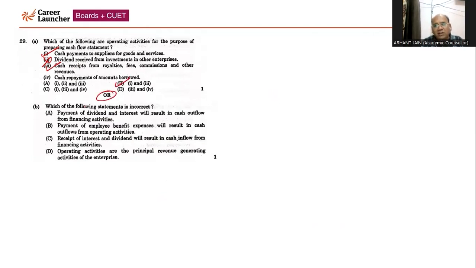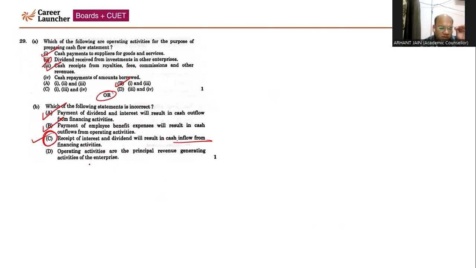This question has an internal choice. Now, with respect to part B, which of the following statements is incorrect? Payment of dividend and interest will result in cash outflow under financing. Yes, correct. Payment of employee benefit expenses will result in cash outflow from operating. Correct. Receipt of interest and dividend results in cash inflow from financing. Right, so receipt of interest and dividend is not financing, it is investing. That's why option C is wrong, and we need to find the incorrect statement.